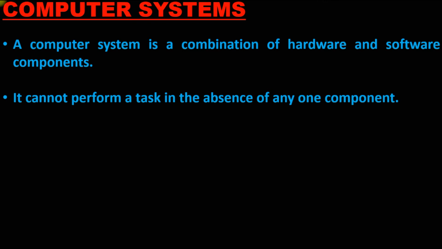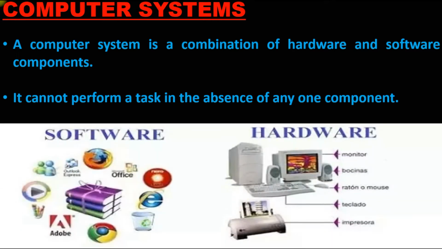It cannot perform a task in the absence of any one component. As I told, if one of the components is missing, then the task cannot be performed. It is incomplete. We know there are different types of software, like the day-to-day software we use, like Chrome, Paint, Recycle Bin, Microsoft Word, PowerPoint. All these things come under software.